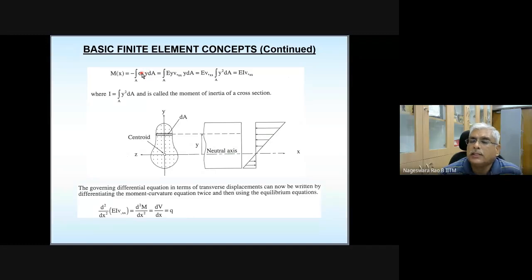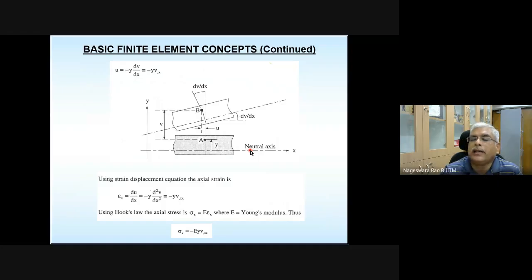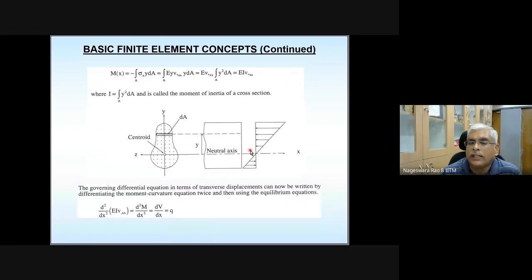So stress multiplied by lever arm is integrated over the cross section. Whatever I have shown you is in the side view. If you take a section of it, for generality, let's assume this is how that section looks. So moment is given by stress times the distance of the particular point above the neutral axis, integrated over the problem domain. And this gives you the relationship between moment and stress, or moment and curvature.